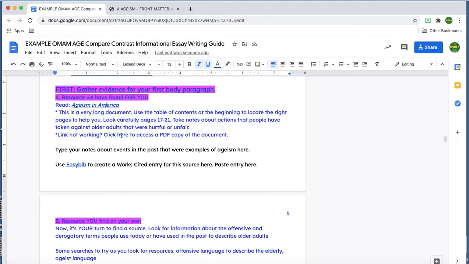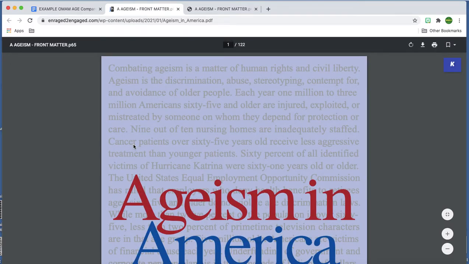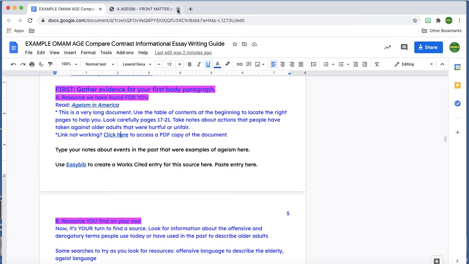I've uploaded copies of this document into my personal and private hosted server, so there should never be an issue with an expired URL. So you could also click there and access the same stuff. See, it looks exactly the same. I'm going to go ahead and close that out for now, though.